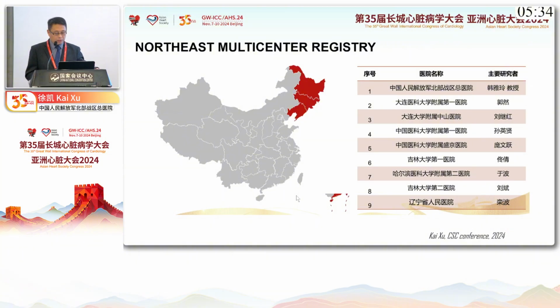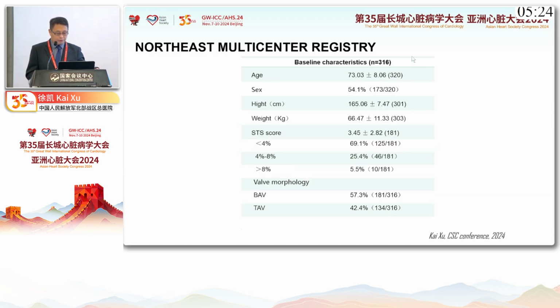Our center also led a multi-center registry in northeast China. In total, 9 centers attended this study. Finally, we enrolled 316 patients. Mean age is 73 years old. And for the STS score, we can clearly see nearly 70% of patients were low-risk patients. And more than half of the patients had a bicuspid aortic valve.